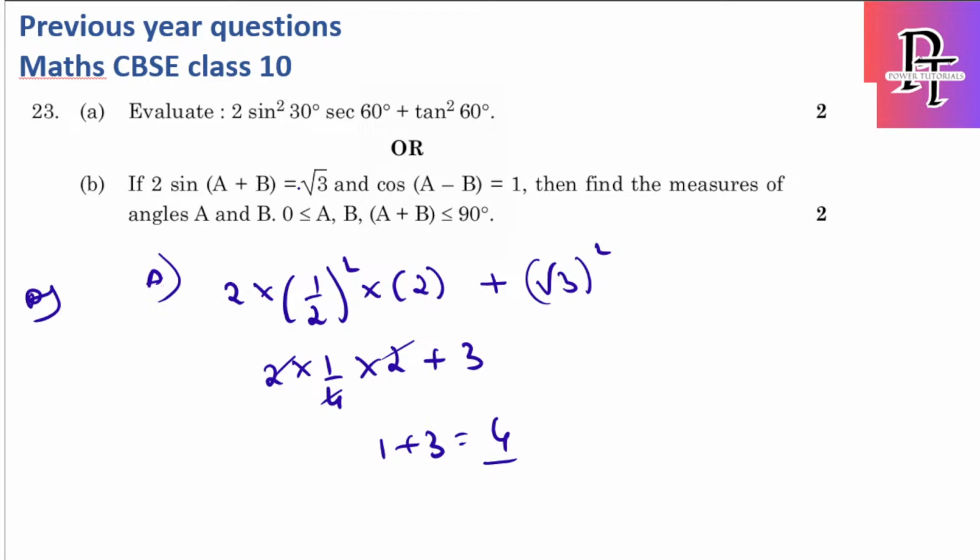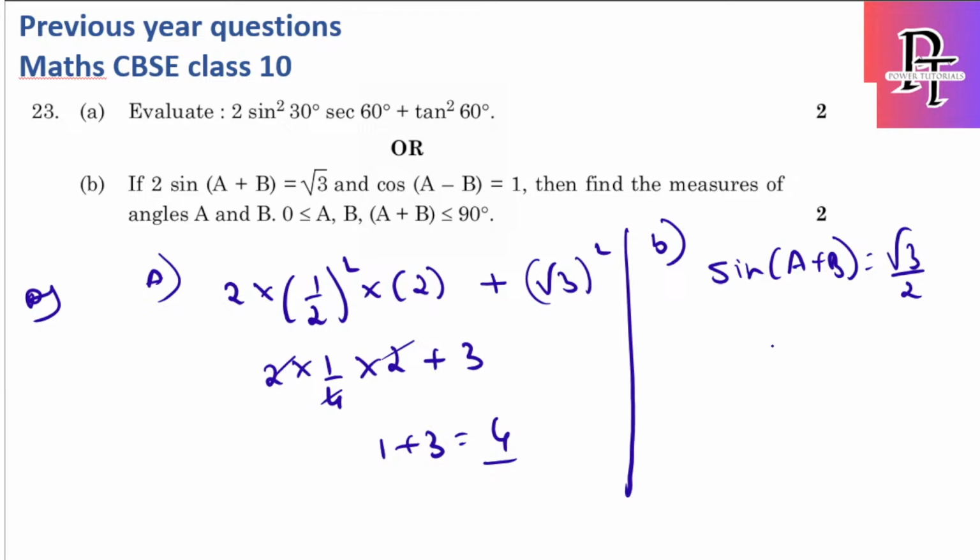Okay, the next one: find the measures of angles A and B. It's like a combination of trigonometry and the algebraic chapter, pair of linear equations. So let's solve the B part now. 2 sin of A plus B is root 3. If I move 2 to the other side, I can say sin of A plus B is equal to root 3 by 2. So sin at which angle will it be root 3 by 2? It will be 60. So A plus B is equal to 60 degrees.